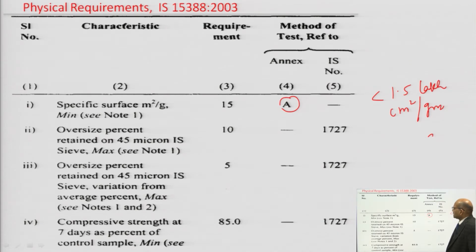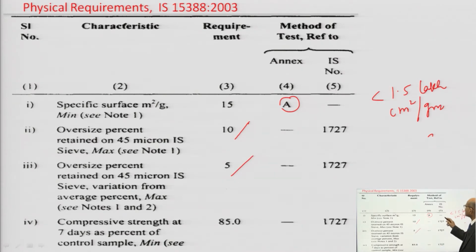The oversize percent retained on 45 micron IS sieve should be a maximum of 10%; it should not be more than 10%. You have to test that according to IS 1727. The oversize percent retained on 45 micron IS sieve, variation from average percent, should not be more than 5%.